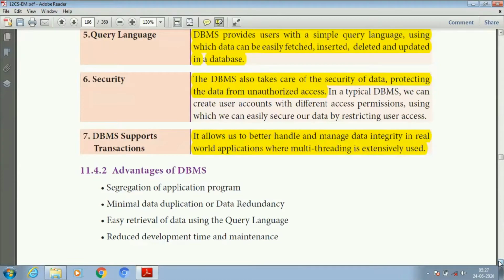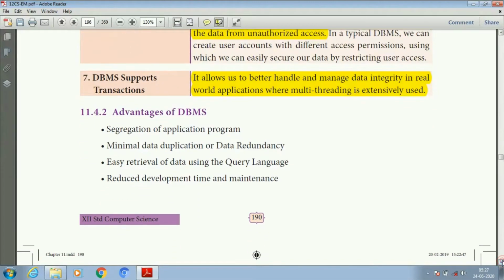So first one is separation. Second one is minimal data duplication or data redundancy, which means the number of duplicate copies will be minimum. Then easy retrieval of data using the query language, and also reduced development time and maintenance.